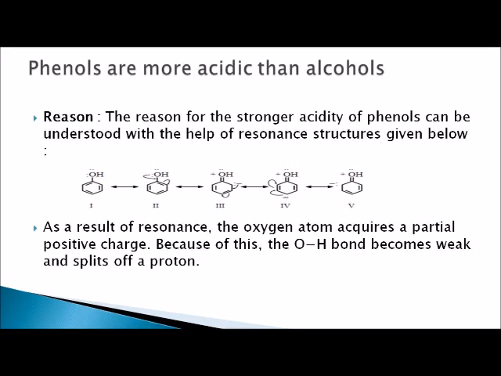Now, what is the actual reason? The reason for the stronger acidity of phenol can be understood with the help of the resonating structures given below. Phenol undergoes resonance and forms 5 structures. As a result of resonance, the oxygen atom acquires a partial positive charge. Because of this, the O-H bond becomes weak and it splits off a proton. So it can easily donate an H+ ion as compared to alcohol, so it becomes more acidic.